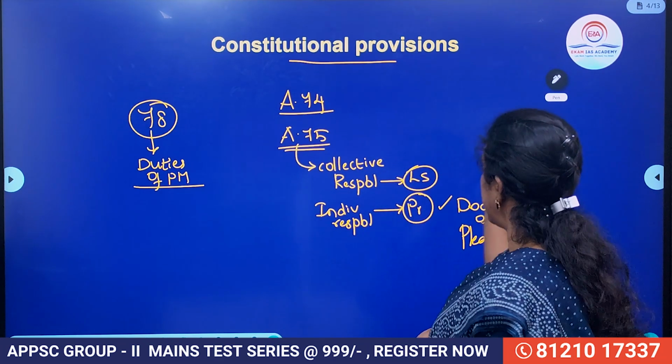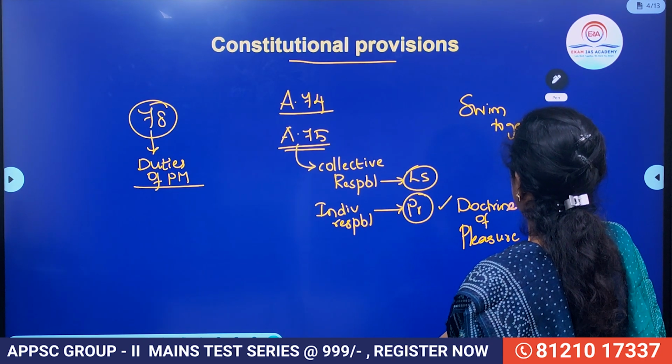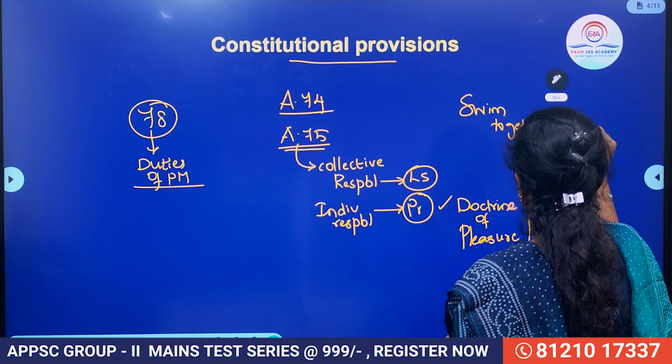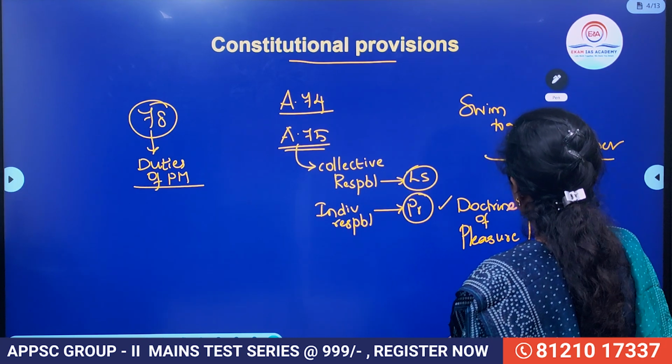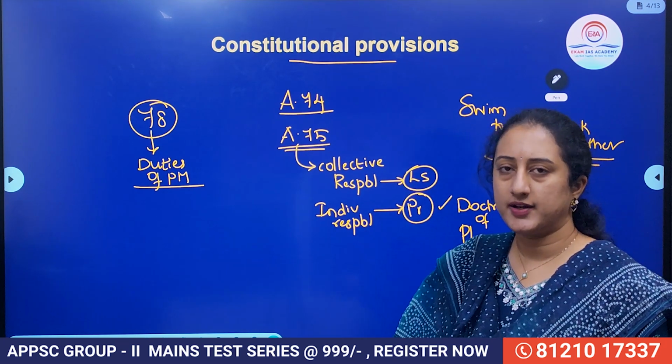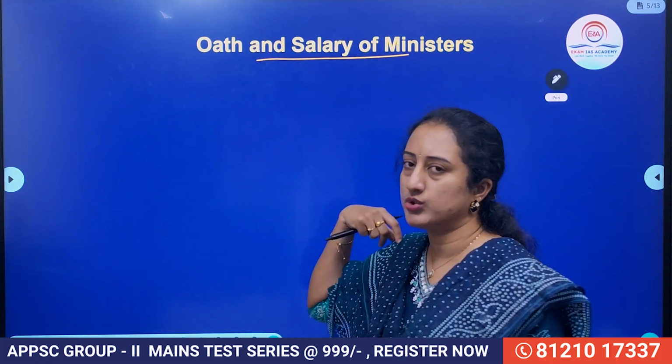Because they swim together or sink together, right? Swim or sink. That means there is no individual liberty. They have to abide by the collective decision or they have to resign. Very important, right? Then let us understand who will administer the oath and salary.